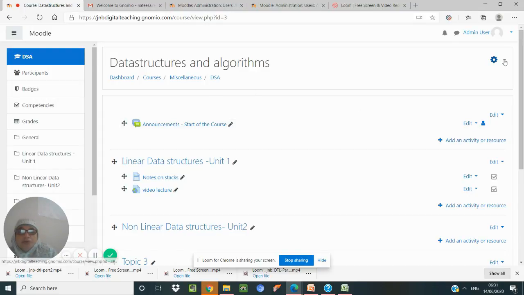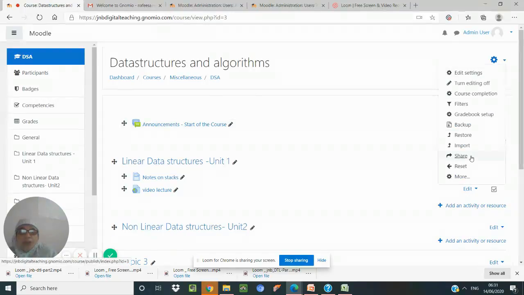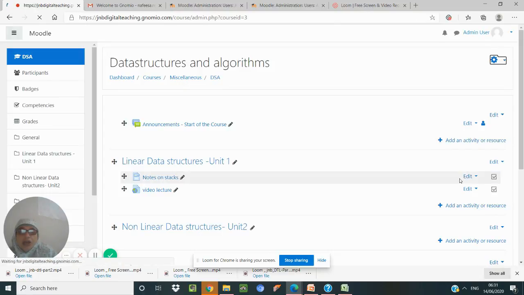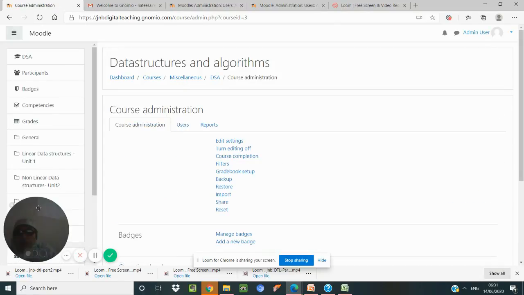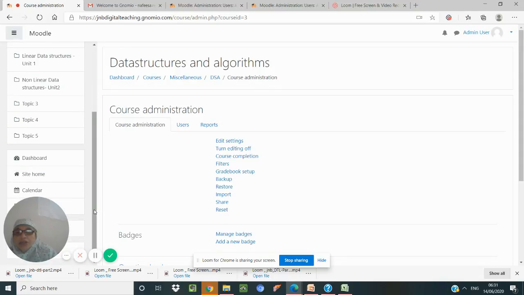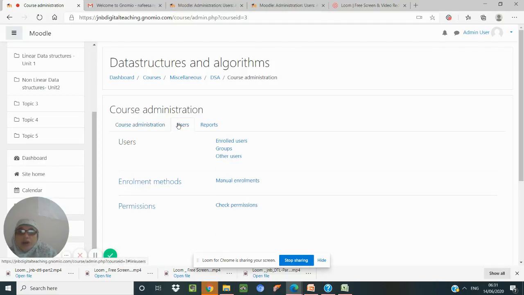Now coming to other manual methods. In the site administration, we also have options for adding users. So this is enrollment methods, this is in site home.